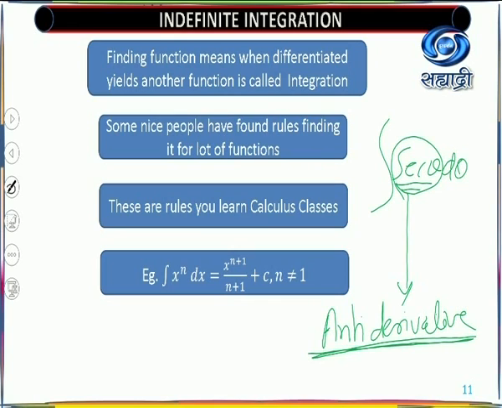By integrating any function, it may be x square, it may be x raised to n, whatever it may be, you will not get a particular value. So it is called an indefinite integral. Why is it called an indefinite integral? Because you do not have a definite function to say that this is the antiderivative of the given function, and hence the name given to this topic is indefinite integral.